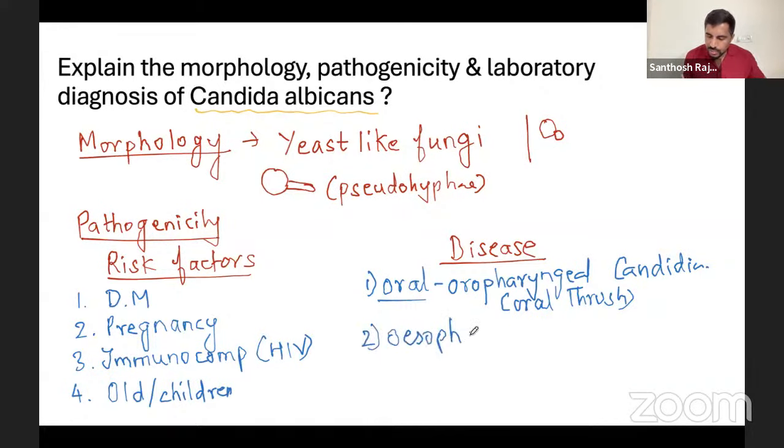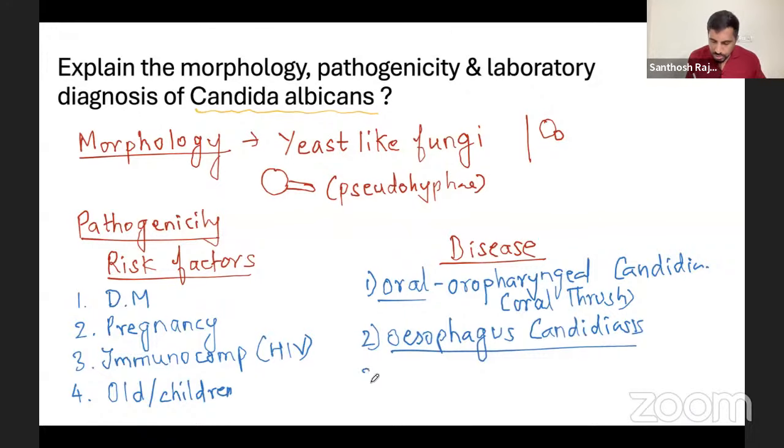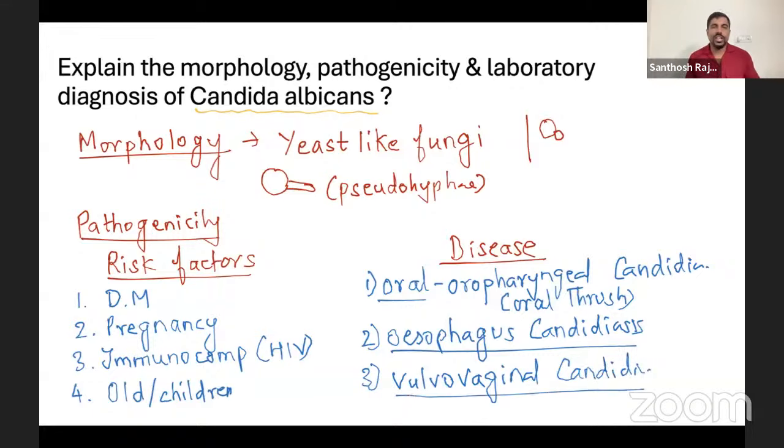In the esophagus, you have esophageal candidiasis. You can just write esophageal candidiasis. It is again most common in HIV patients, but you can write it here also. It's not wrong. In females, it is vulvovaginal candidiasis. When you talk about pregnancy, we are talking about vulvovaginal candidiasis. Very simple. So go one by one: oral, then esophagus, then vulvovaginal candidiasis, and then what else is possible? Candidiasis can occur in the nail also, and when it occurs in the nail, you call it onychomycosis.